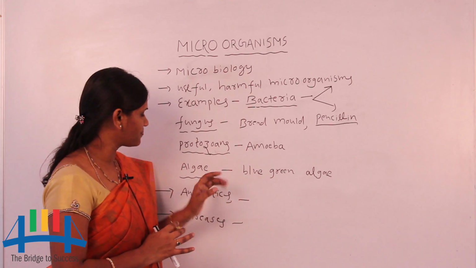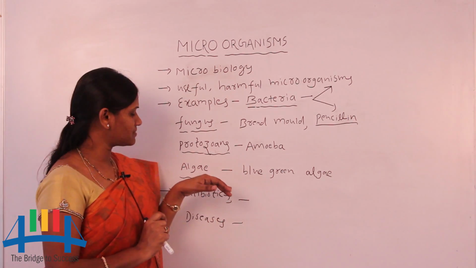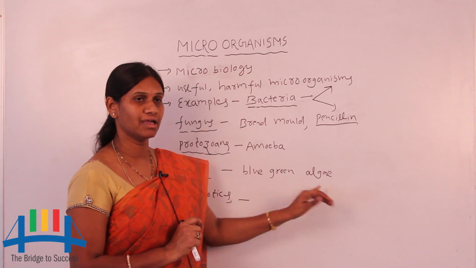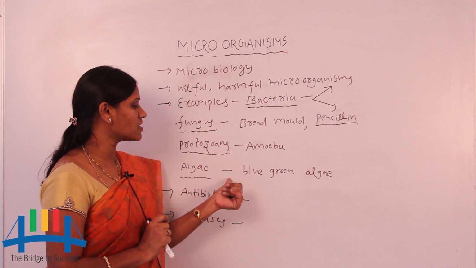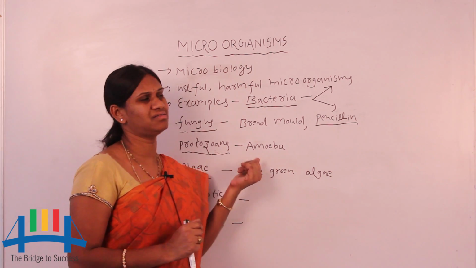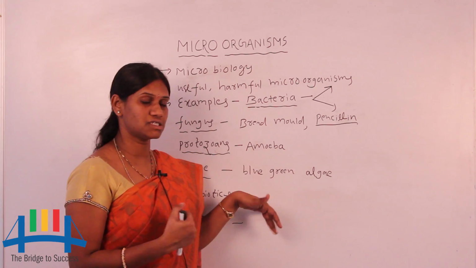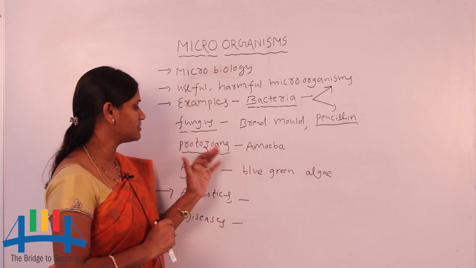Next, another group of microorganisms is algae. Examples are blue-green algae and brown algae. These are not useful to us, so they are harmful.